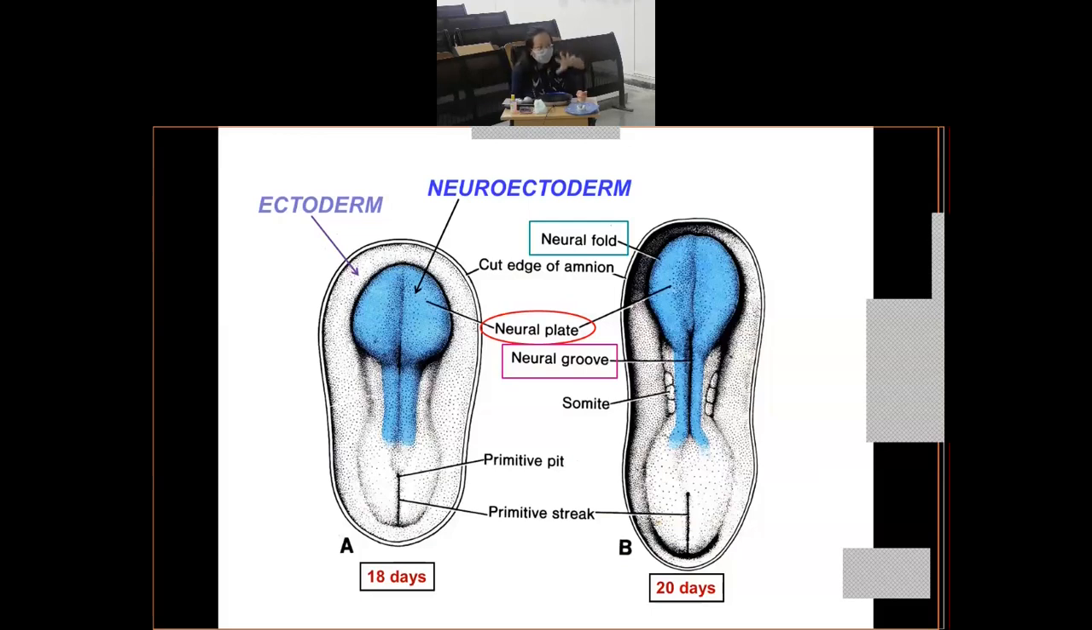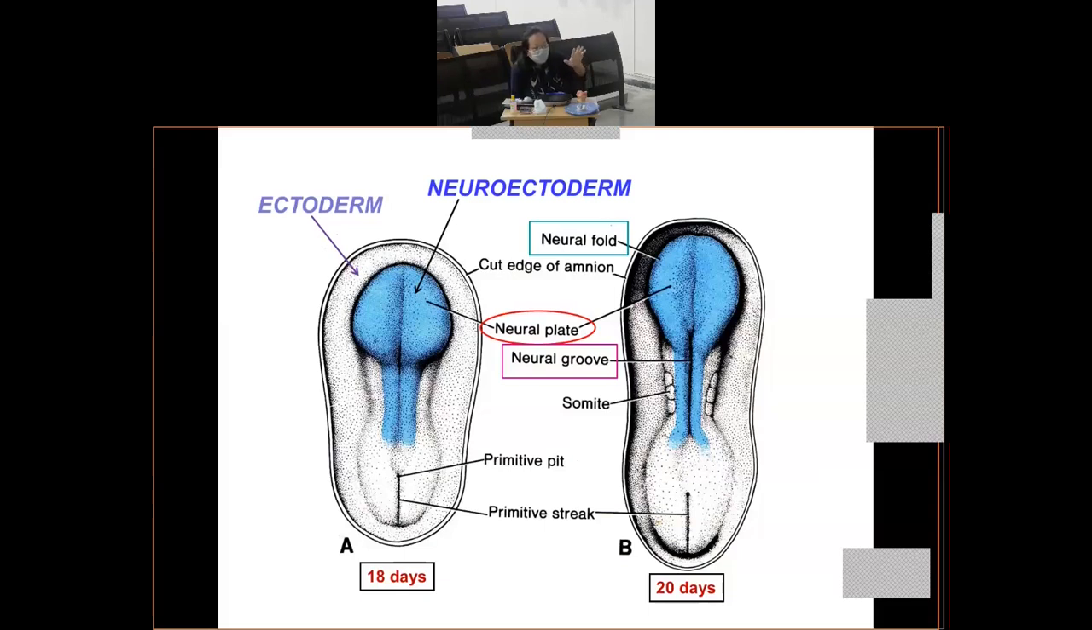Okay, and the amniotic cavity has been cut, right? You can see the cut edge of the amnion. That means the amniotic membrane has been cut, so that you can see the embryo from the top. And which germinal layer are you seeing from the top? Of course, you will see the ectoderm, right? From the top, the topmost germinal layer will be the ectoderm.